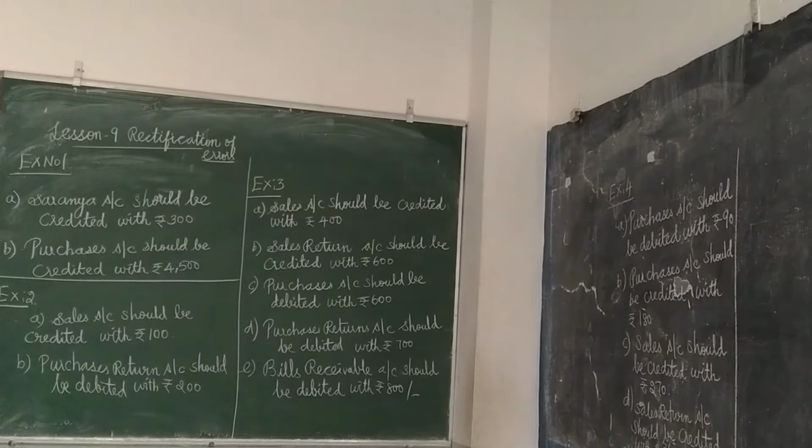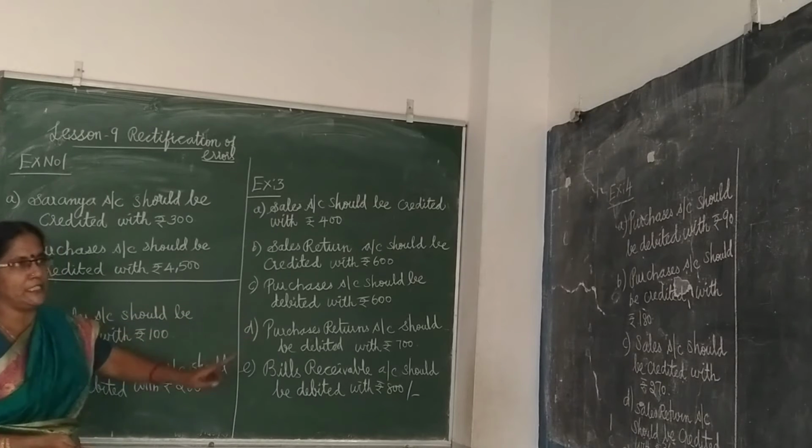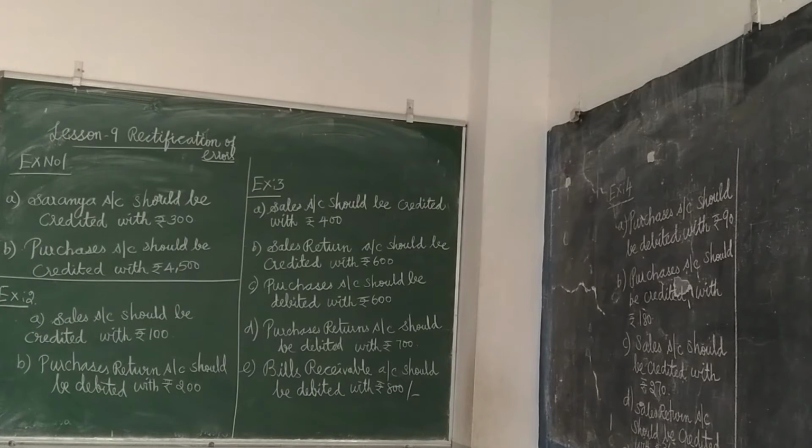So, less, short debit. What we have to do? Give further debit. Purchases book is undercast. Undercast means short debit, give further debit.